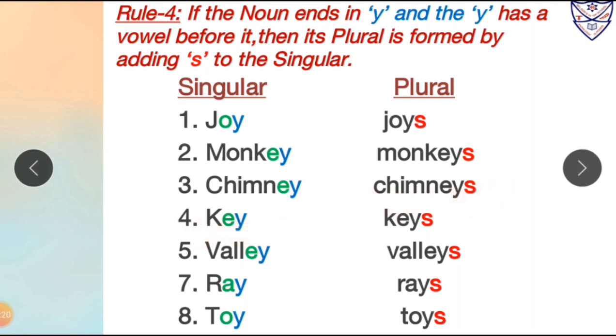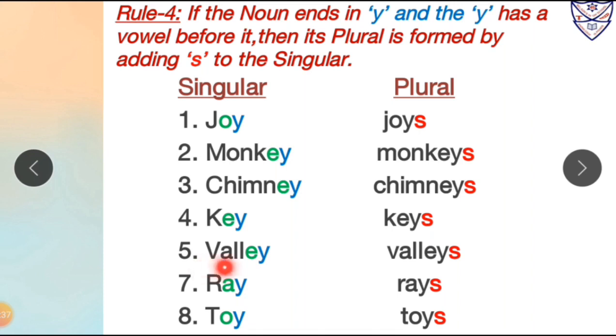Number 4, key. Over here the word key is ending with Y, and before Y there is a vowel, and that vowel is E. So after Y we will add S to form its plural form. So key is in singular form and keys will be in plural form.